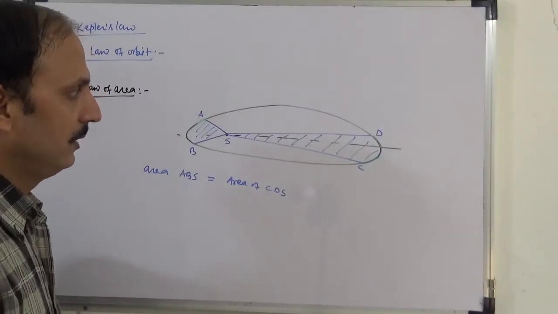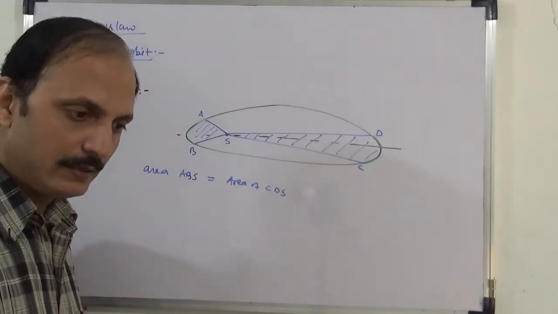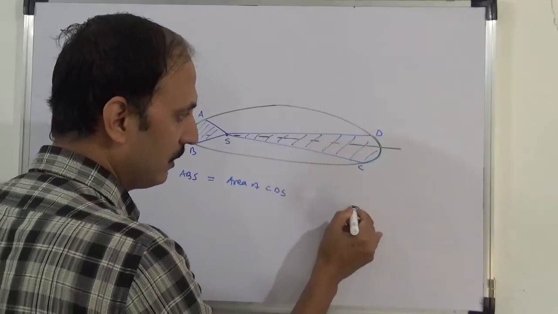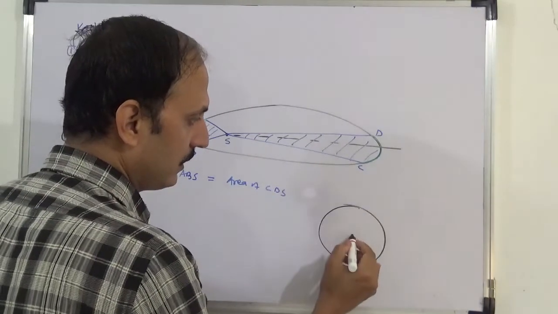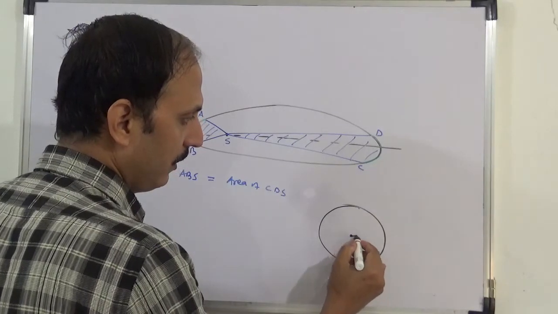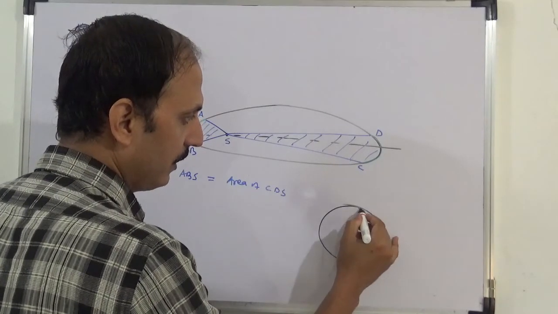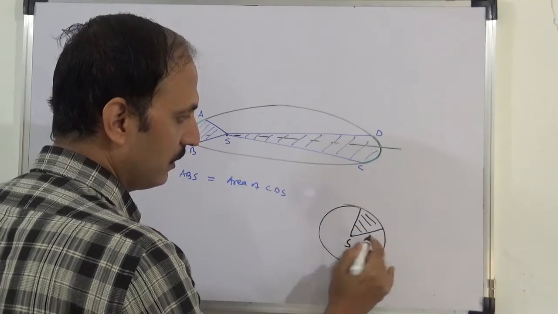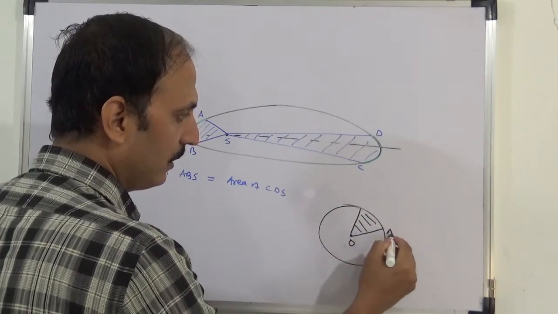To prove this, I'll take a special case, and that is in our course. A circle is a special case of an ellipse. So let's say this is the Sun, O, and this is the sector OAB.